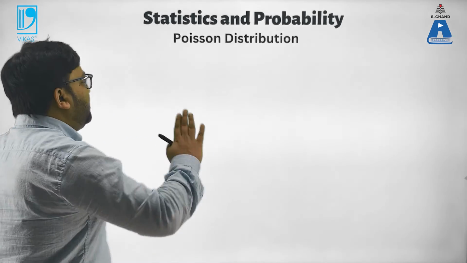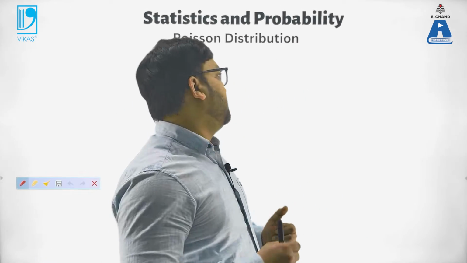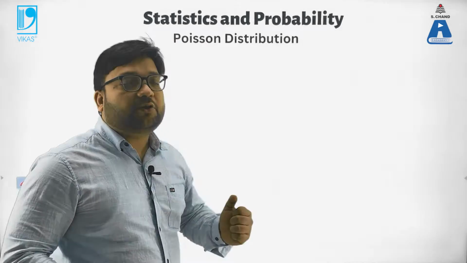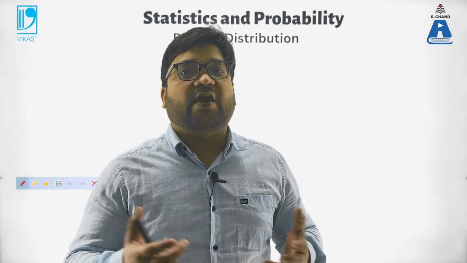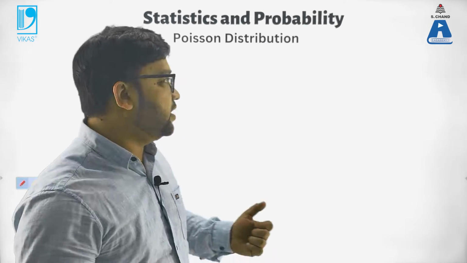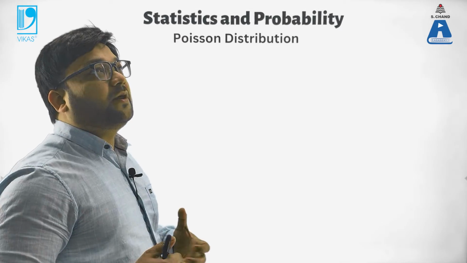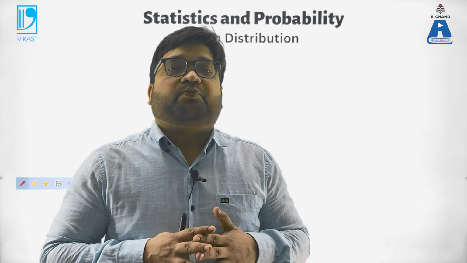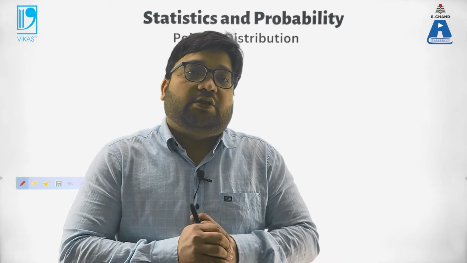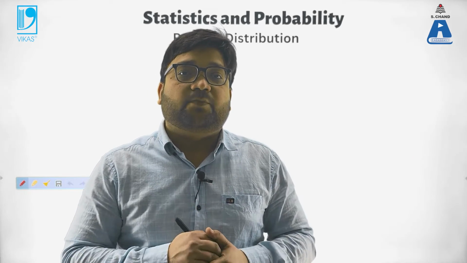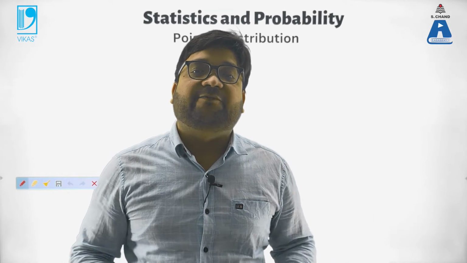But sometimes in real life the scenario is not that simple. Like the binomial distribution, tossing 15 times and getting the probability of getting 5 tails, that is a very simple case. But in real life a scenario may be something like this. Suppose there is a huge gathering, a rally kind of a thing, or there is some kind of a mela, a fair, and there is a gathering of 1 lakh people in that fair.